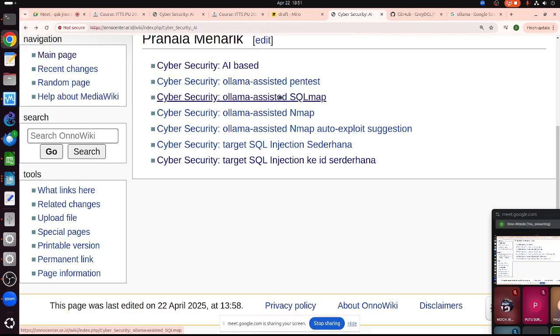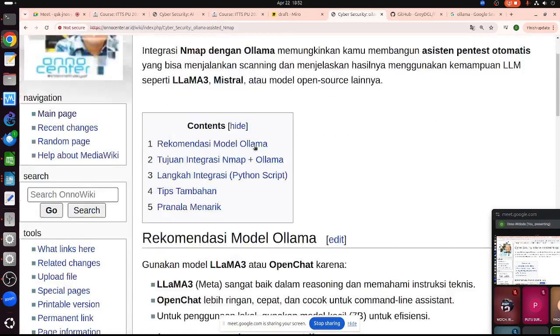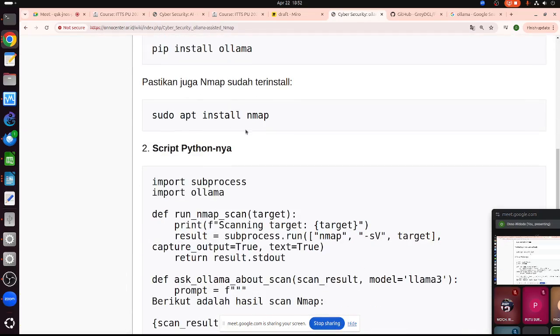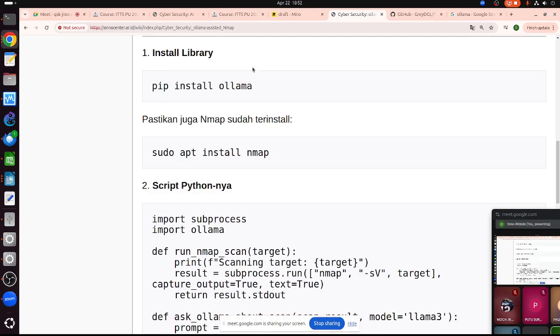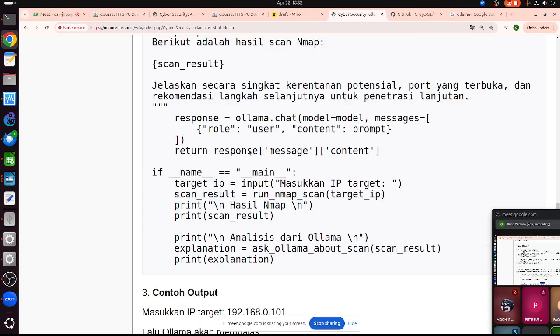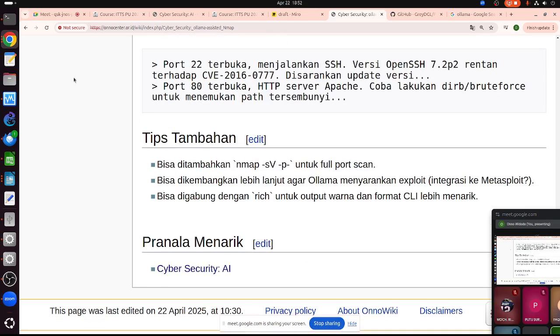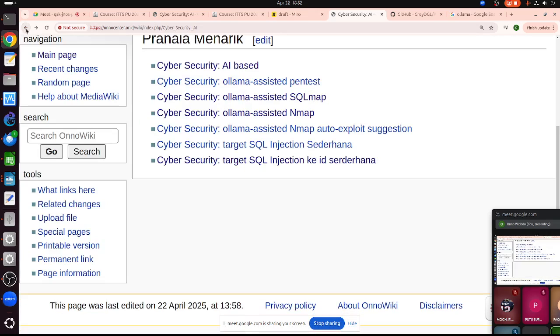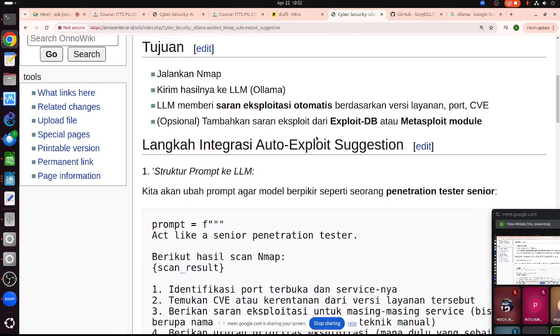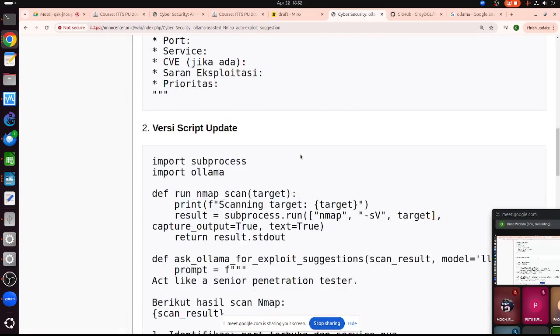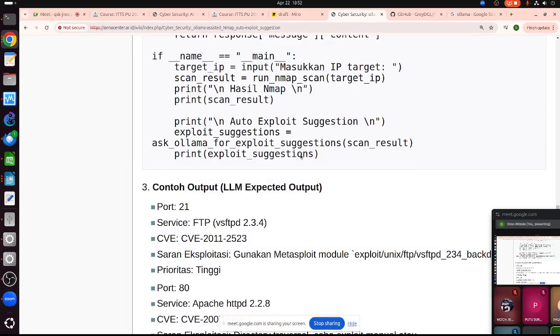Of course, there are several. I haven't tried this one, but this one is using Nmap. So Nmap actually has the capacity to attack. So we can also use Nmap and try things here. Nmap is much simpler than SQL injection. Nmap can also do some exploitation. We can exploit, and we can do a lot of nasty things here.